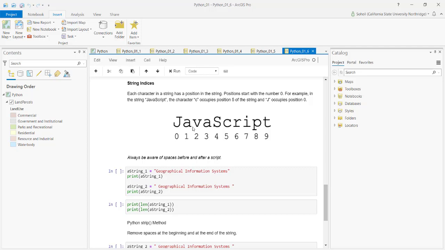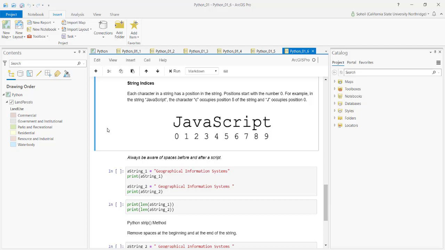However, each letter has an index. And these indices in Python are zero-based indices. The meaning is the first index is always zero. So J has index 0, and it goes like that. So we won't use this one, but it is very important. We might have some practices later on to work with these.